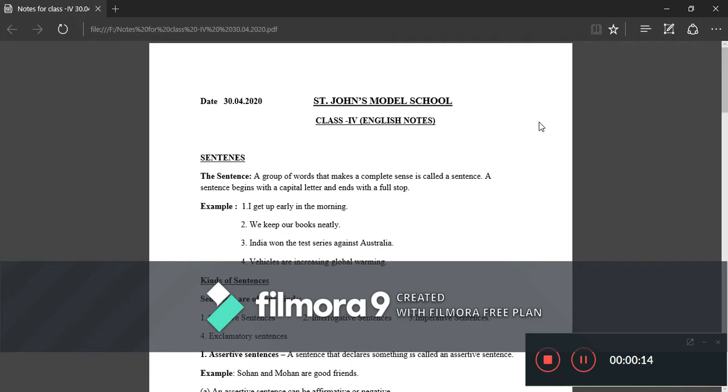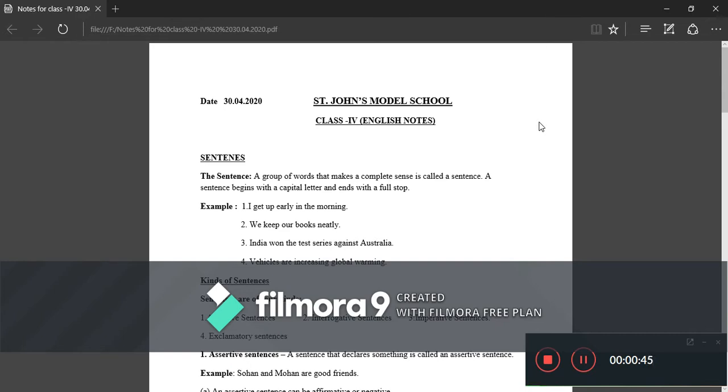Today we have come up with another topic, that is sentences. So the first question is, what is a sentence and why do we need it? We use a group of words to express our thoughts. A group of words that makes a complete sense is called a sentence. A sentence begins with a capital letter and ends with a full stop.